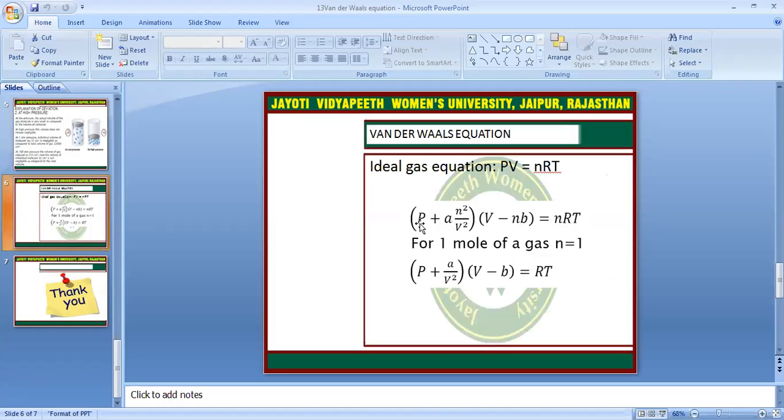This is the van der Waals equation, which is for real gas behavior. Ideal gases follow PV = nRT. The van der Waals equation is (P + an²/V²)(V − nb) = nRT. For 1 mole of gas, n = 1, so (P + a/V²)(V − b) = RT.